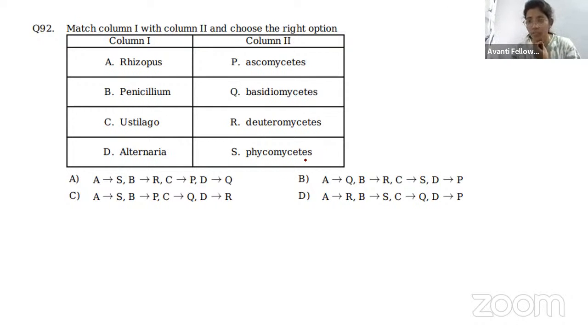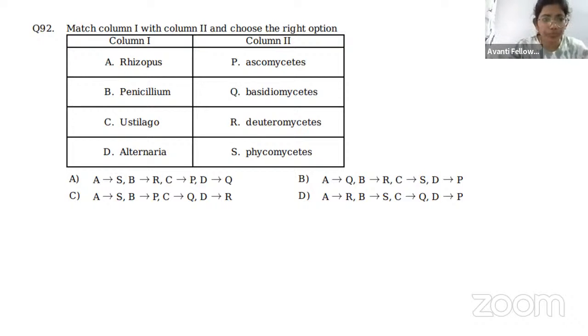Can anyone tell? Come on. It's your turn to reply in the classroom, not to sit simply. These are all groups of fungi. Yes or no? Yes. So column 2 contains all the groups of fungi, and in column 1 we have the examples of these groups. So the only thing we have to do here is find which fungi belongs to which group. Easy. Okay.